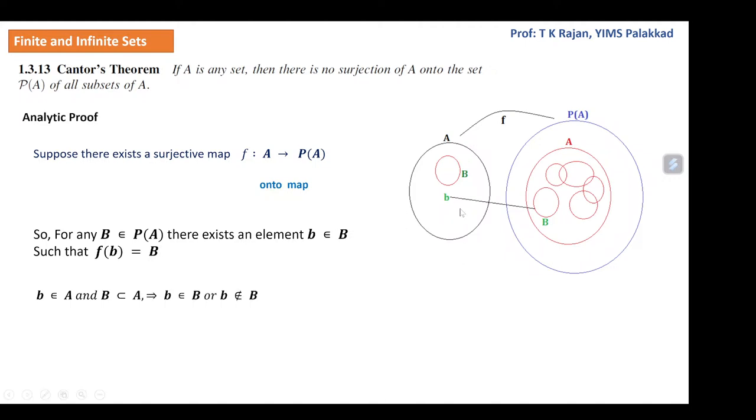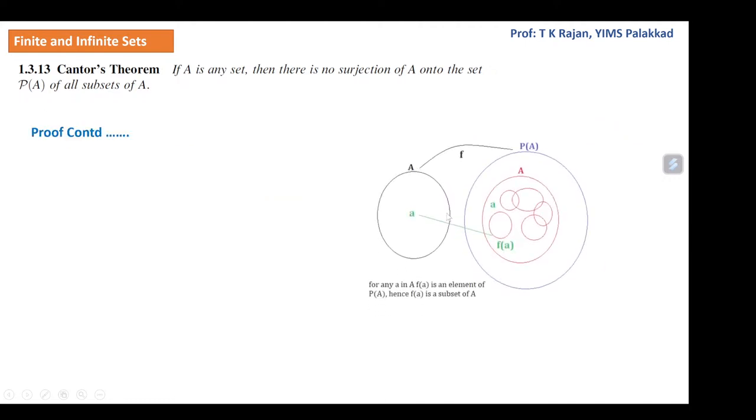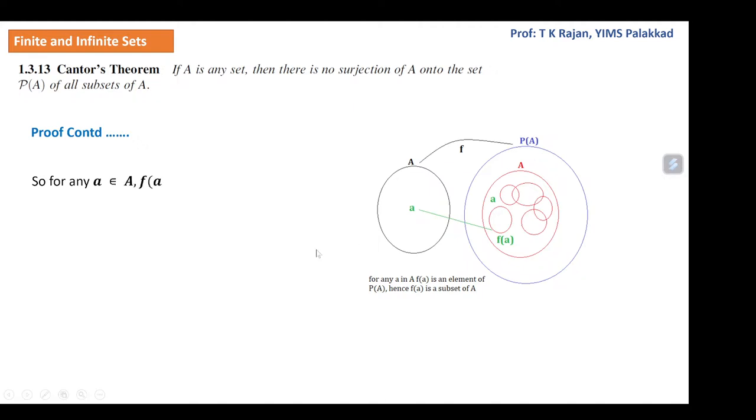Now this b, the inverse image of capital B, is an element of A, and capital B is a subset of A. Therefore, there are two possibilities: either b is an element of B or b is outside B. Now take any element a in A. Then the image of a under f is an element of P(A). That means it is a subset of A. So for any a in A, f(a) is a subset of A.